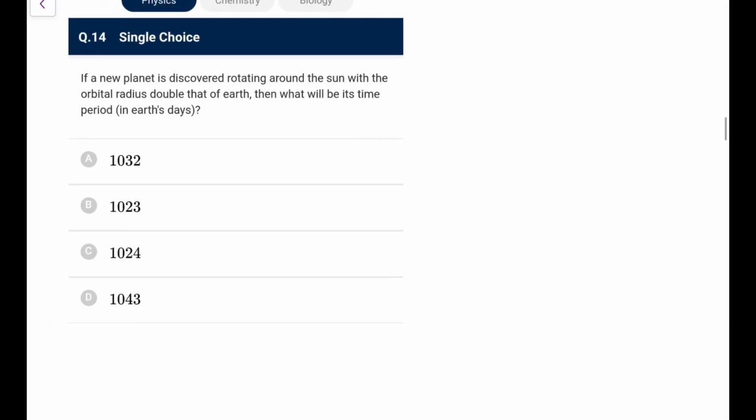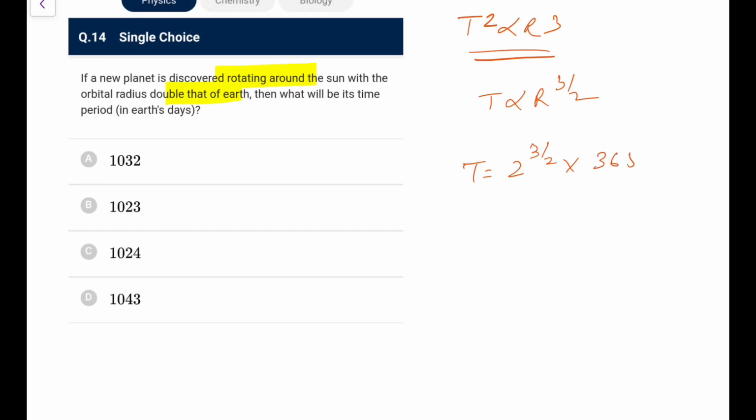Next, a new planet is discovered rotating around the sun with the orbital radius double of the Earth. So we know T square is proportional to r cube. If orbital radius is doubled, T will become 2 to the power 3 by 2. So the time period of that planet would be 2 to the power 3 by 2 into the Earth's period, which is 365 days. That is 2 into 1.4 into 365. That is 2.8 into 365.